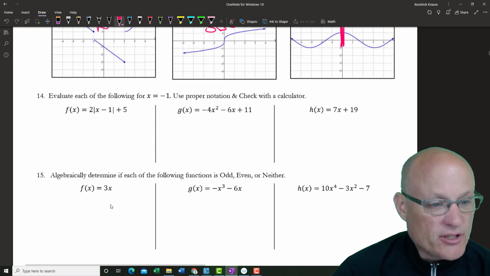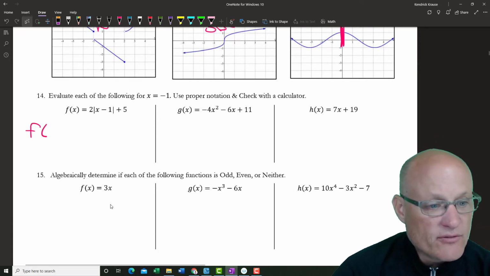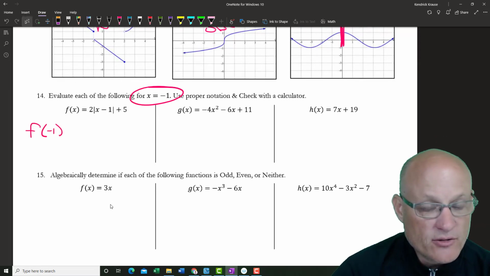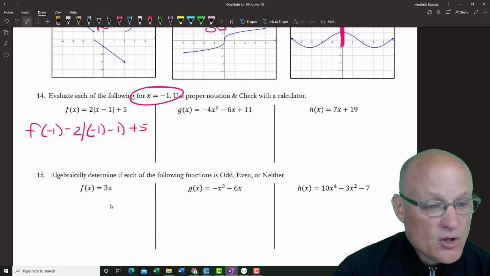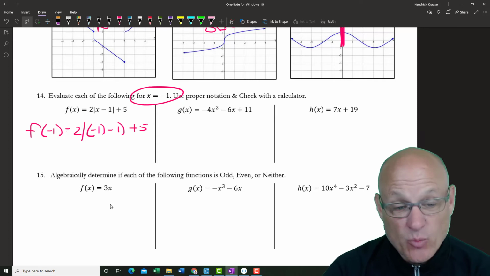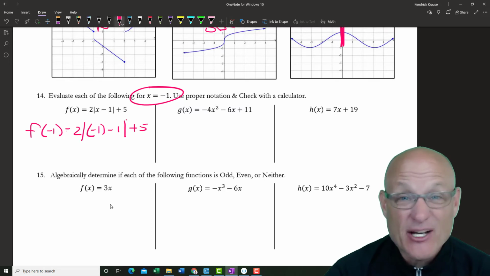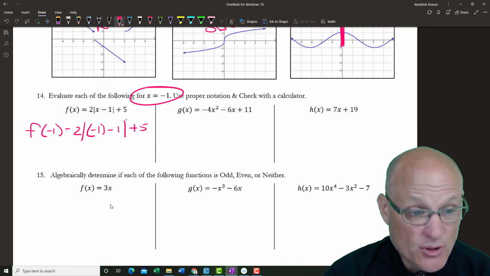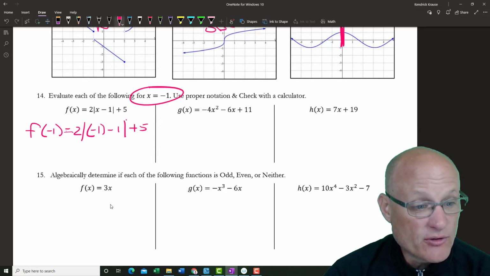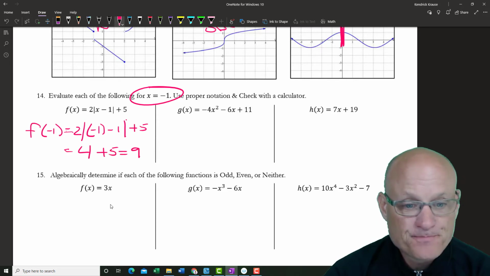Quick evaluation. F of negative 1, because I'm asking you to plug negative 1 in, equals 2 times the absolute value of negative 1 minus 1 plus 5. Well, this is negative 1 minus 1, which is negative 2, but the absolute value of negative 2 is 2. So 2 times 2 is 4, plus 5, which is 9.